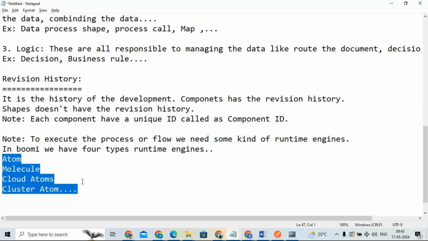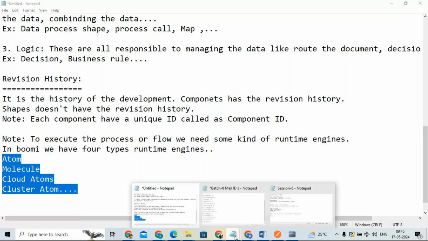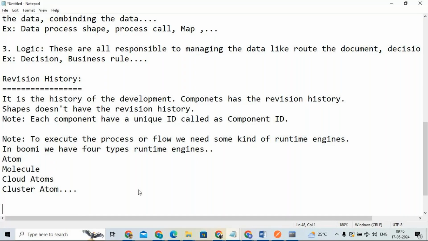First I will give you a definition of atom.